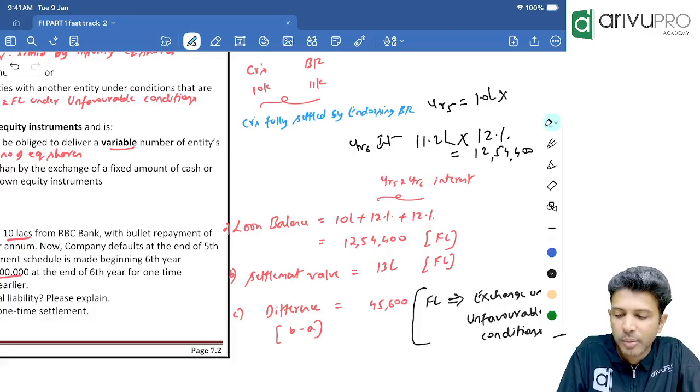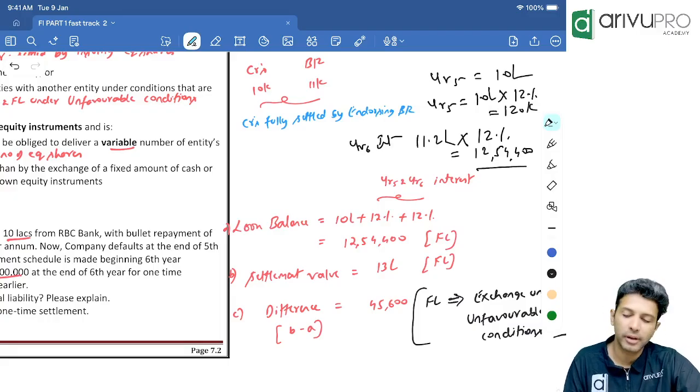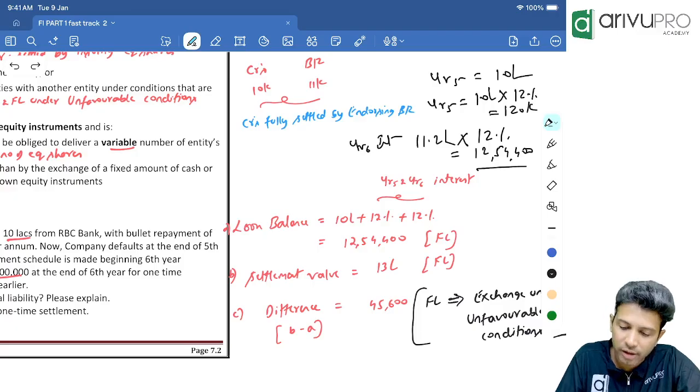What was year 5 ka interest? Year 5 ka interest will be calculated on 10 lakh, which is 1,20,000. What is the year 5 ka principal you have to pay? 10 lakh. That means totally now how much you need to pay? 10 lakh principal plus 2 years ka interest. Add them. How much are you getting? You should be getting 12,54,500.